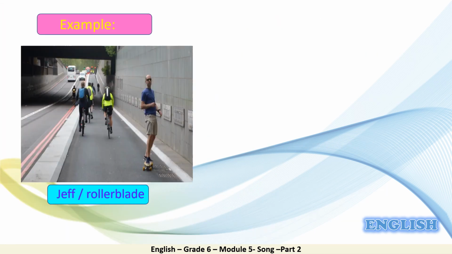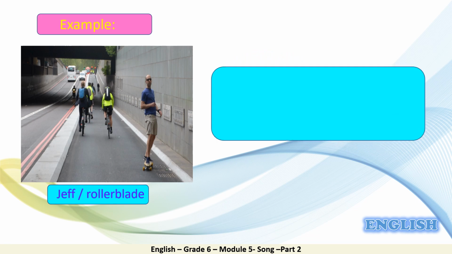Let's have an example. Here we have a picture of a man. His name is Jeff and he is rollerblading. So we have to use the affirmative form. The rule is subject plus could plus base form of the verb. Let's see. Jeff could rollerblade when he was young. Very good.